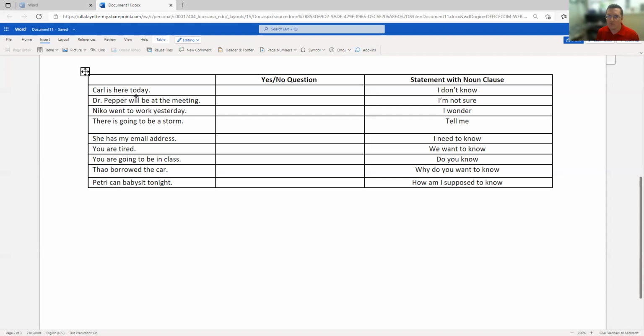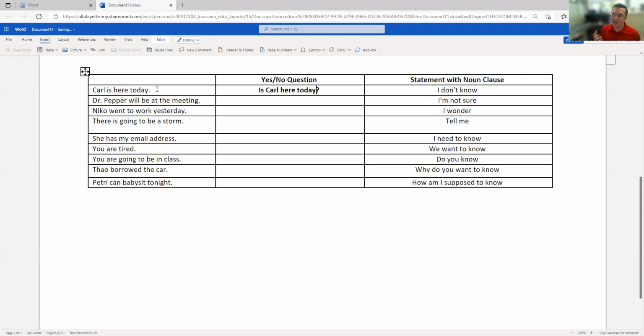In the left column, we see a list of statements. The first statement: Carl is here today. If I wanted to make that statement into a question, what would I do? Well, if you remember, yes/no questions in English flip the subject and verb when the verb is a to be verb. Here we have the to be verb is, so we flip the subject and verb. The question becomes, is Carl here today?